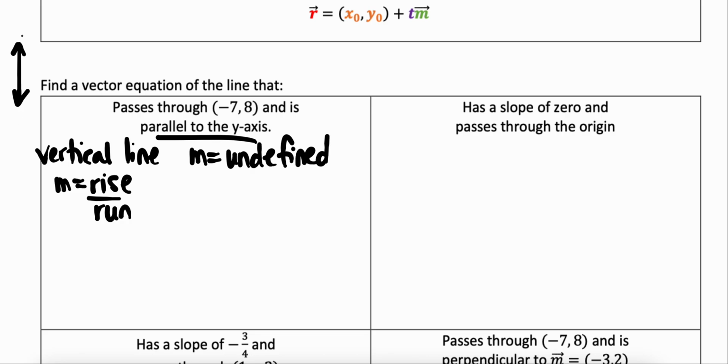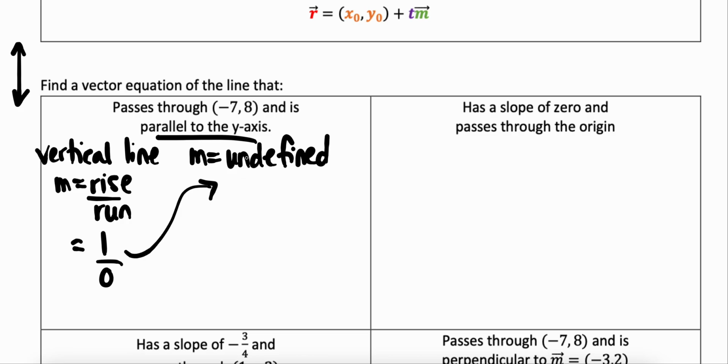Any height, doesn't matter. So my rise would have a value, right? So that's going to be 1. But my run, I'm not going left to right at all. So my run would have been 0. And that's where I get that sort of undefined from my slope, okay?